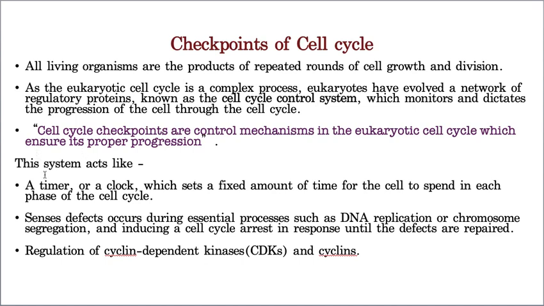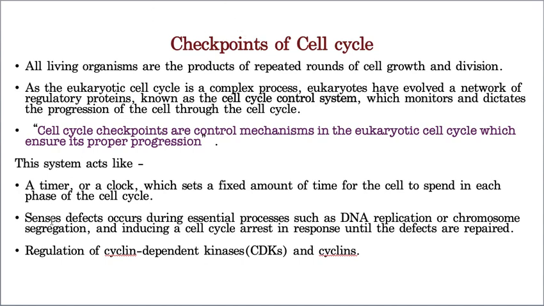It is like a timer, like a clock, which sets a fixed amount of time for the cell to spend in each phase of the cell cycle. So G1 should get this much time, S phase this much time, prophase this much time, anaphase this much. Anaphase is the smallest phase, as I told you in the last class, whereas DNA duplication takes a longer time. So how much time each phase gets will be controlled by checkpoints.